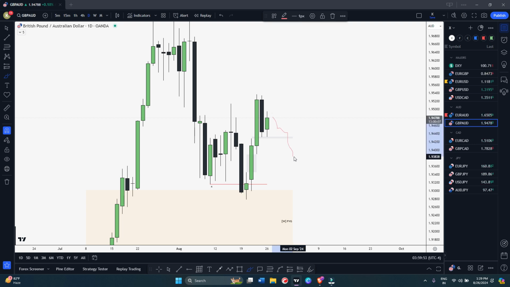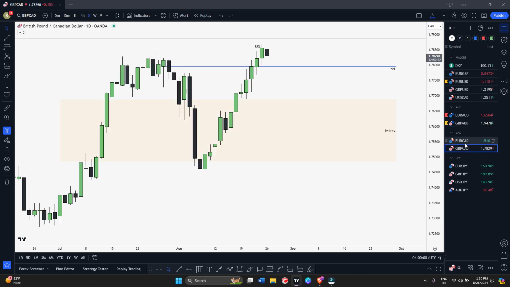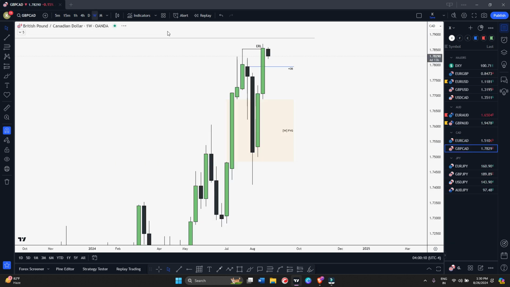Okay, let's say market taps this daily fair value gap, we get confirmation on H1, I'll be looking for long and I can target this high as well. Okay, so on GBPUSD I am bullish, just waiting right now. Okay, and EURCAD is not looking good. GBPCAD has nothing like that right now.